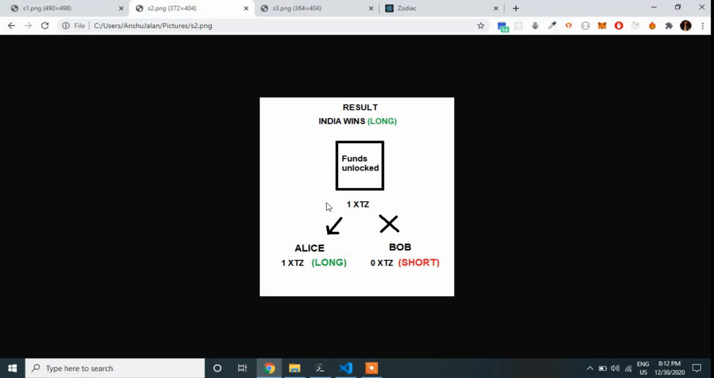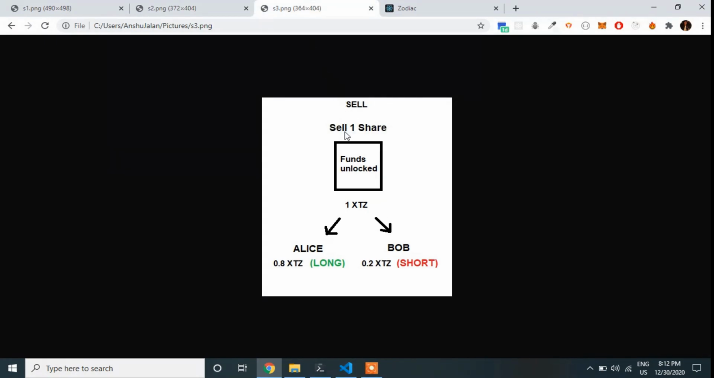But there's another way, using which traders can hedge the risk of losing their entire amount, just like Bob did here. And that is through selling the shares before the results have been declared. This can be done if two traders agree on an amount which forms the 100% of the probability of the locked funds. So for instance, during a match, if Alice believes that there is 80% chance of India winning and